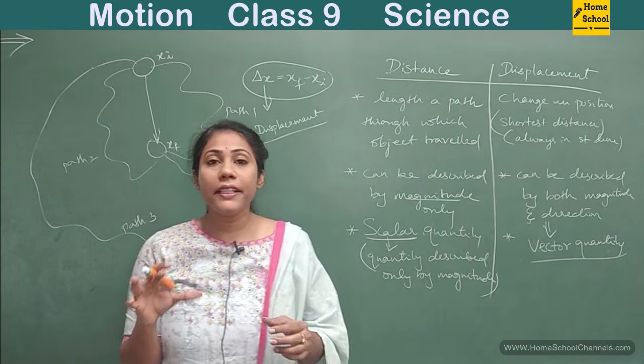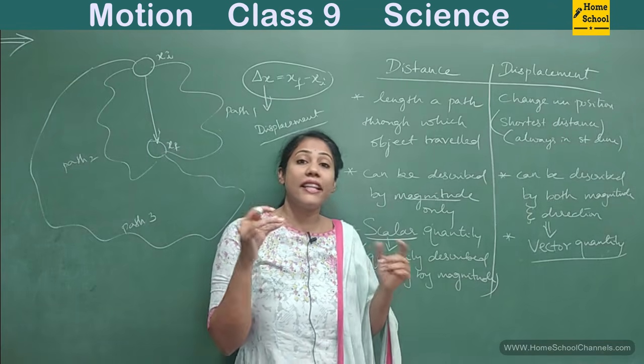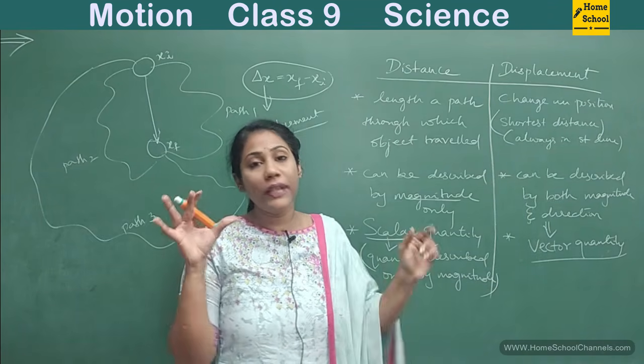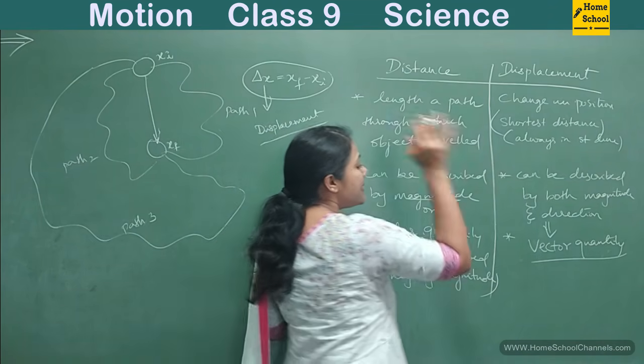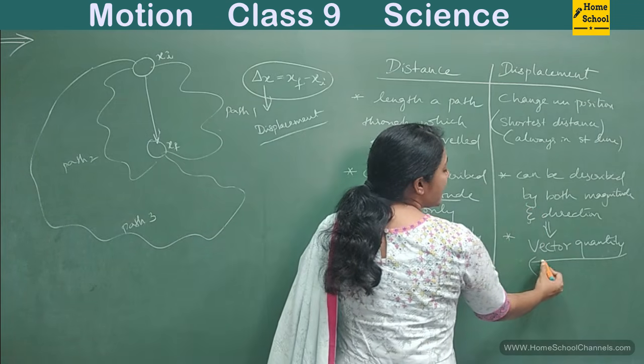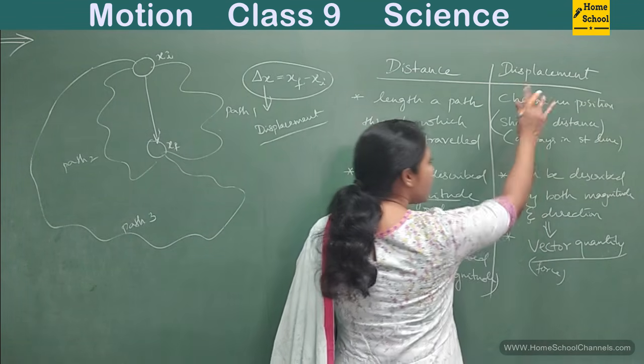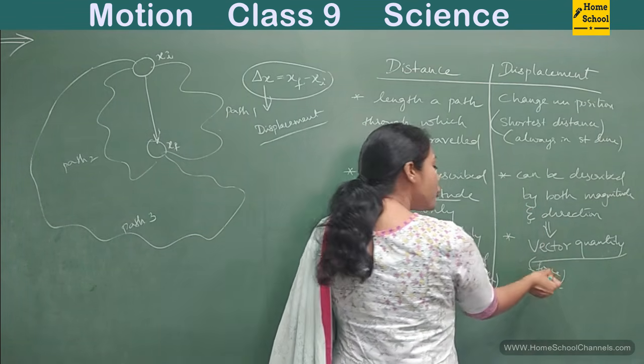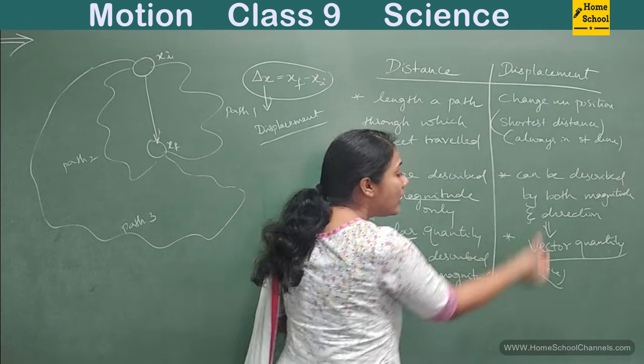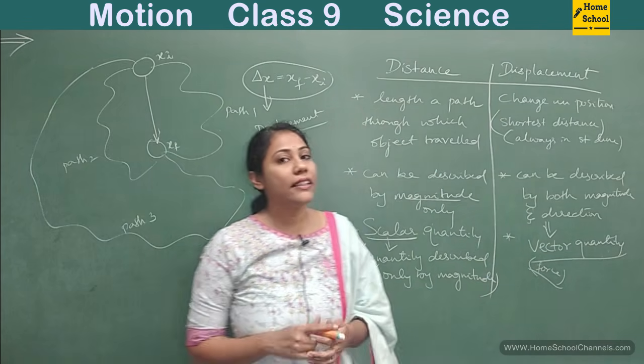So a vector quantity means it is a quantity described by both magnitude and direction. The best example for a vector quantity is actually force. Displacement is one example, but with force you can understand better what we actually mean by vector quantity.